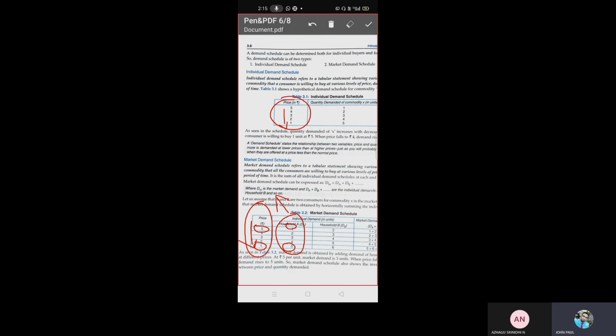Now this is Alagu Srinidhi's consumption. In your home, when the price of apple is 5, they will buy 2. When the price falls from 5 to 4, they will buy 3 apples. When the price of apple again falls to 1 rupee, you people buy 6 apples. So how can I find market demand?